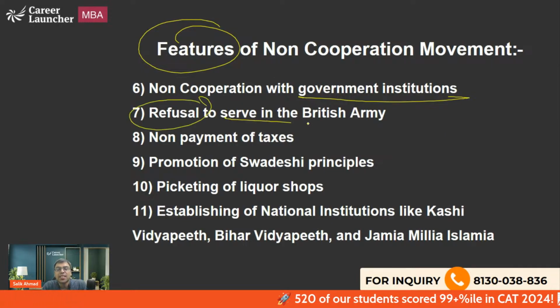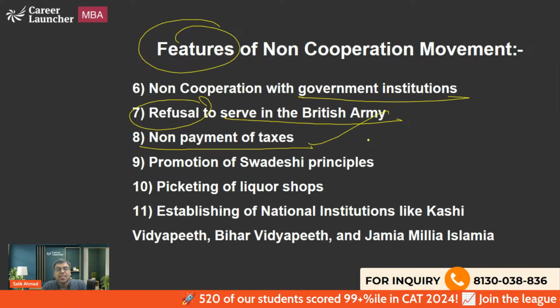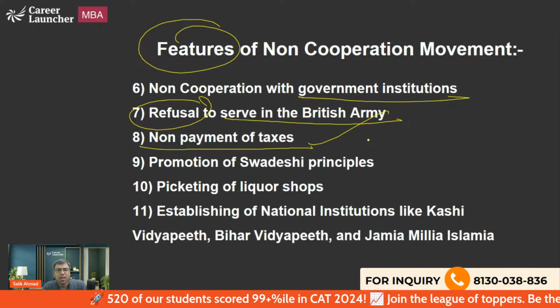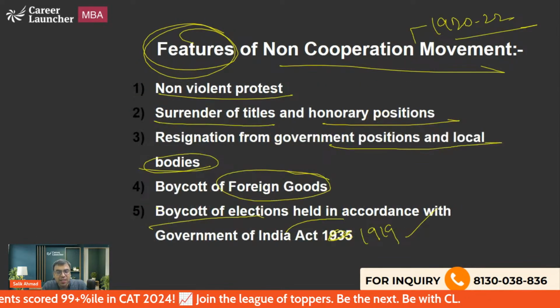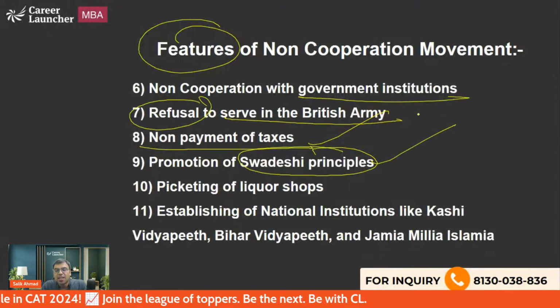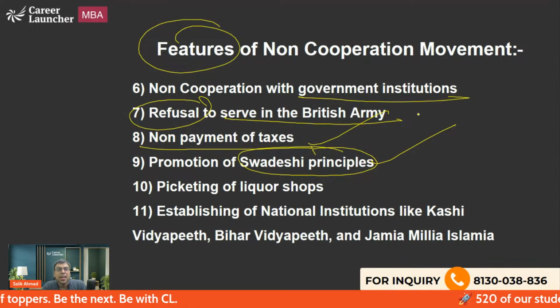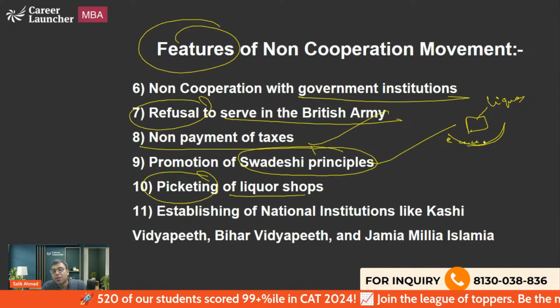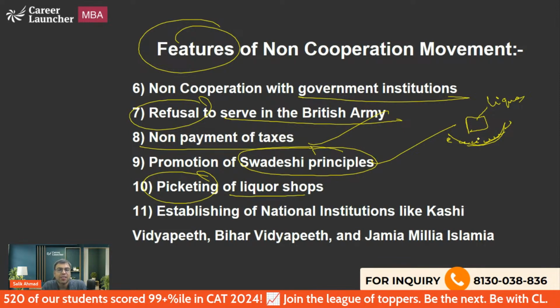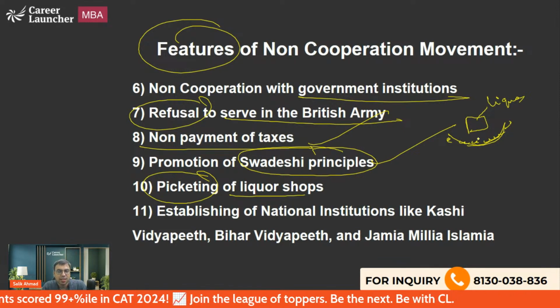Refusal to serve in British Army. Non-payment of taxes, we will not pay the taxes. I hope you all are aware, you must have heard this type of thing. Promotion of Swadeshi, again, this is linked with this. Boycott of foreign goods is linked. We will not buy foreign goods, we will use the Swadeshi or Desi or made in India products. Picketing of liquor shops. Picketing मतलब होता है जैसे ये शराब की दुकान है, लिकर की शॉप है, तो उसके आगे आके खड़े हो जाना, लोग आगे यहाँ पे खड़े हो गए, just in front of it, covering the liquor shop as a mark of protest.